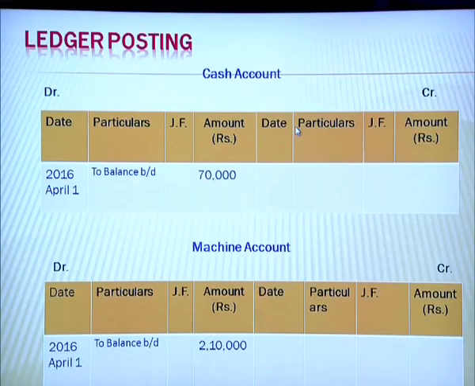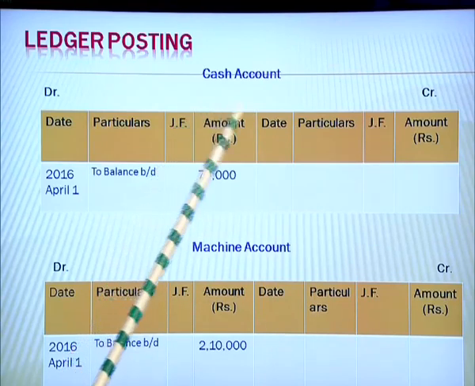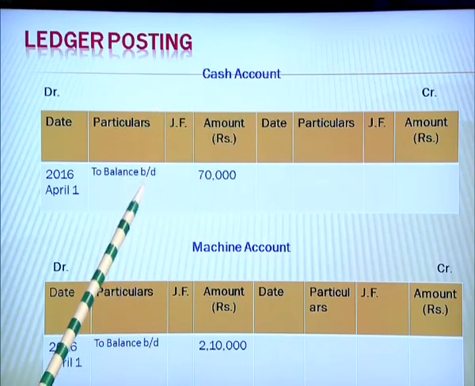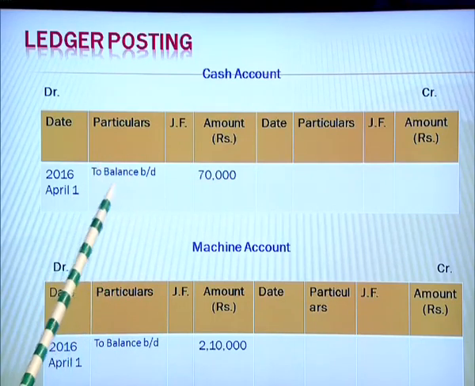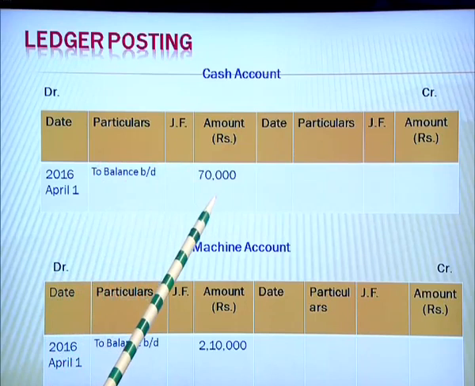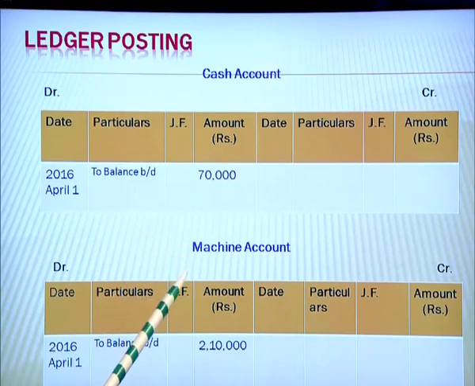So, we will prepare the relevant accounts. The first being the cash account. Cash account debited. In the particulars column we shall write to balance brought down along with the amount of 70,000. Similarly, the second was machine account. That also being debited. So, we will write to balance brought down 2,10,000 rupees.